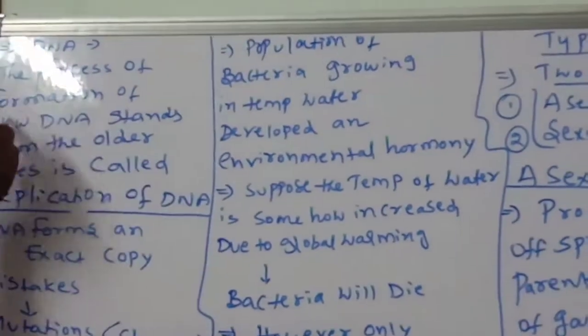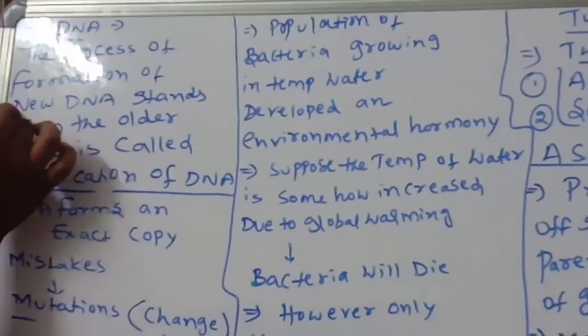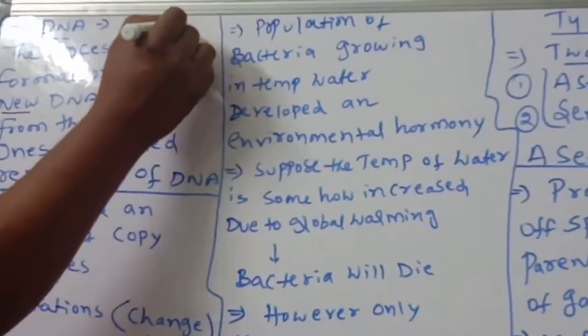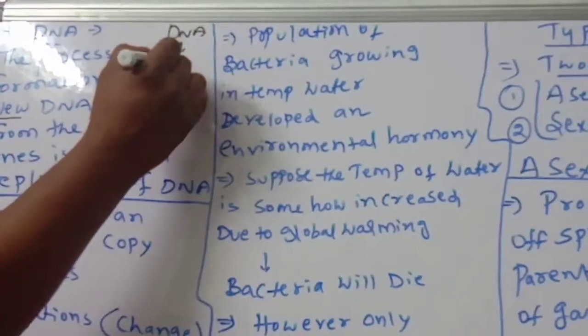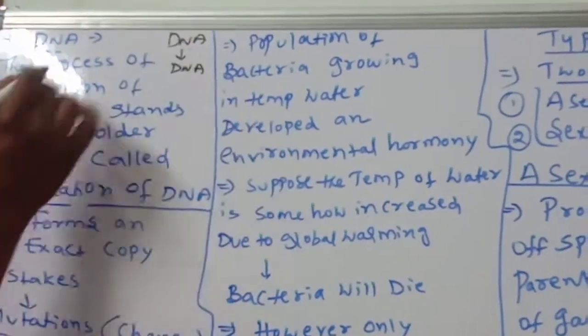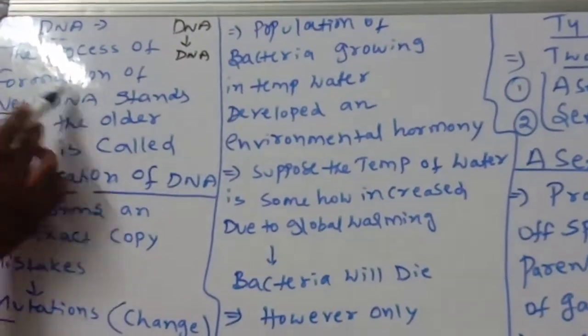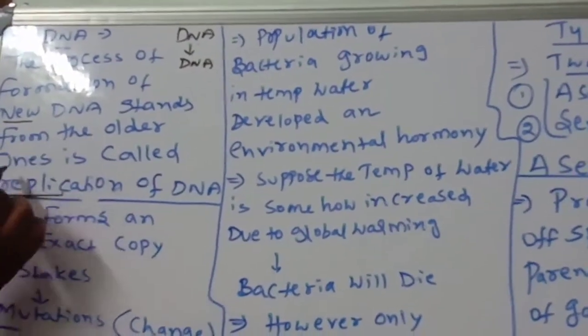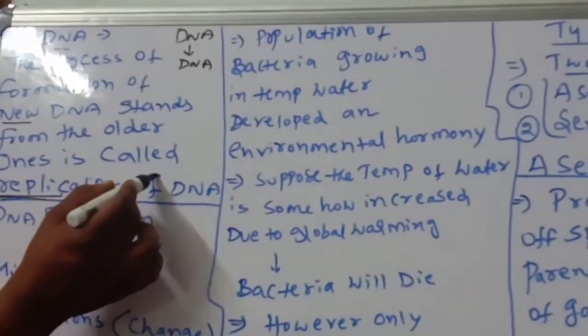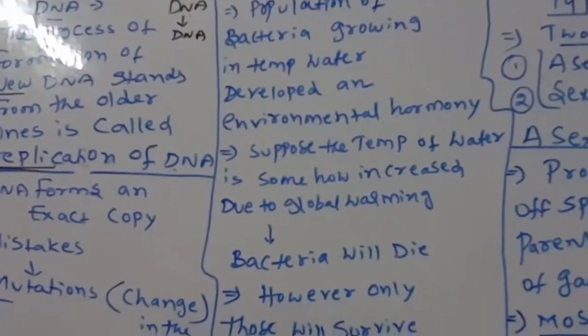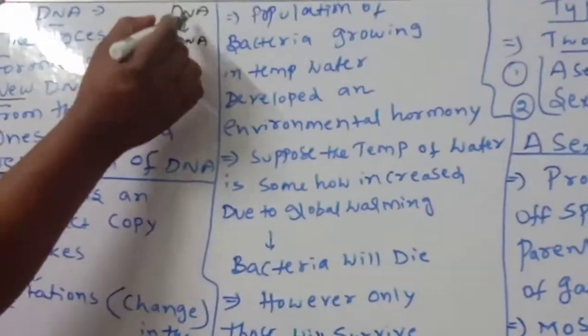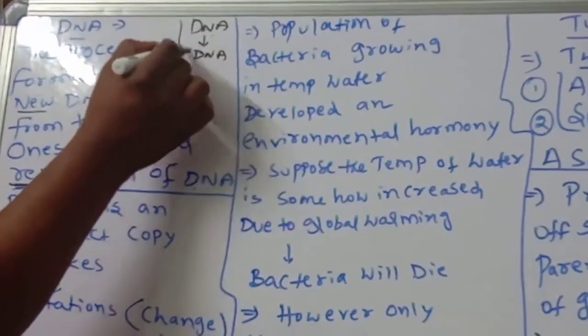So the process of formation of new DNA, DNA to DNA, how does it happen? By the help of replication. The process of formation of new DNA from the older one is called replication of DNA. So DNA comes as it is, no change at all.